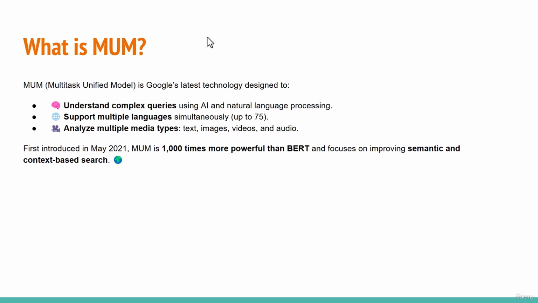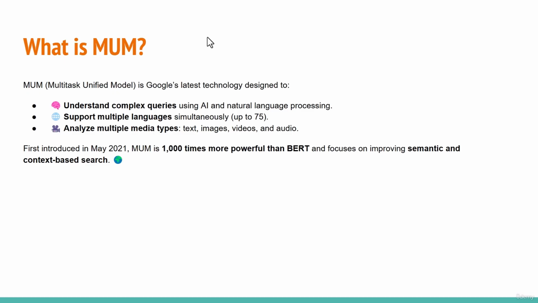Hello, in this video, we will learn about MUM. MUM is basically the Multitask Unified Model. It was launched in May 2021, and it is 1,000 times more powerful than BERT. Its focus is on semantic and context-based search. The purpose of creating this is so that Google can understand and process complex queries through it.